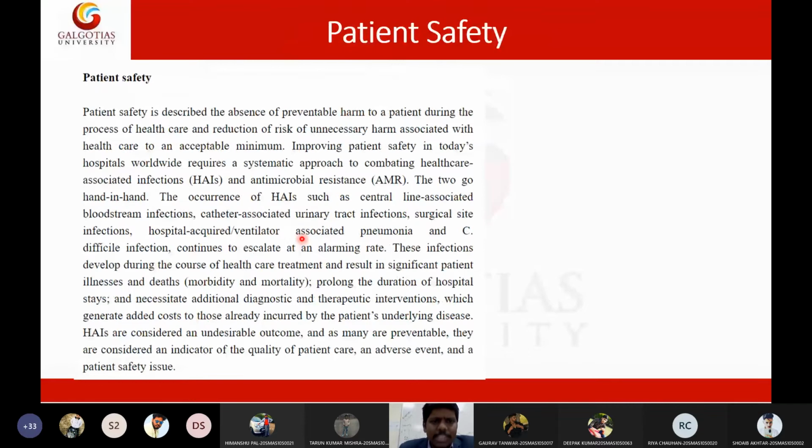Then obviously, no matter whatever we are doing, the ultimate thing is to provide patient safety. For this purpose only we are doing all these things to prevent cross infections. So for patient safety only we are doing all these things.